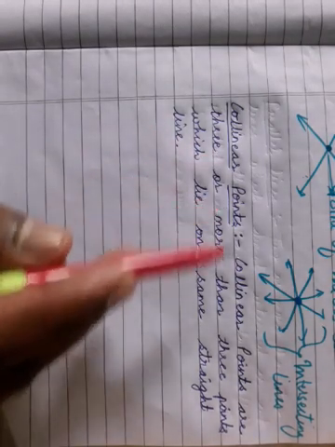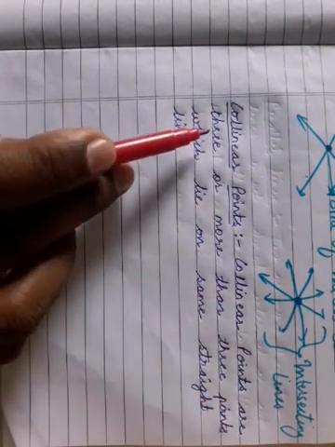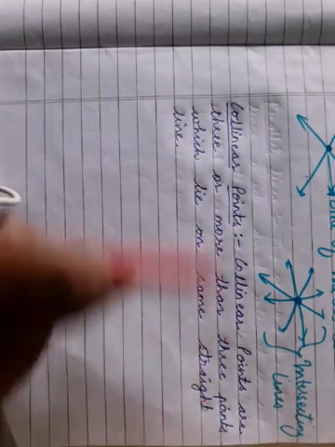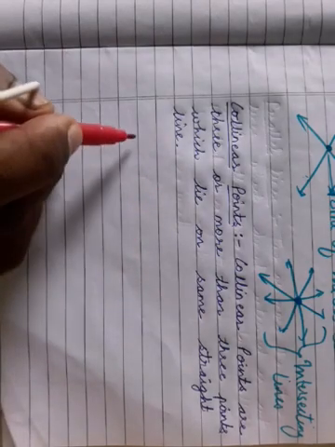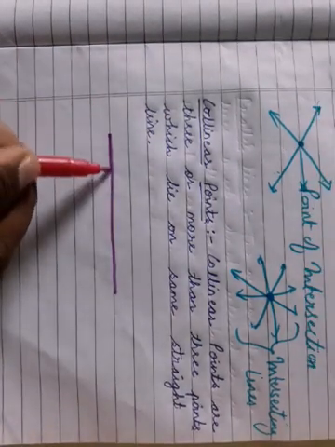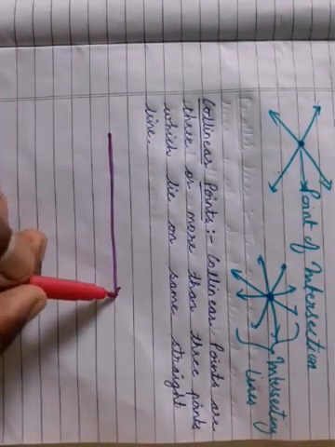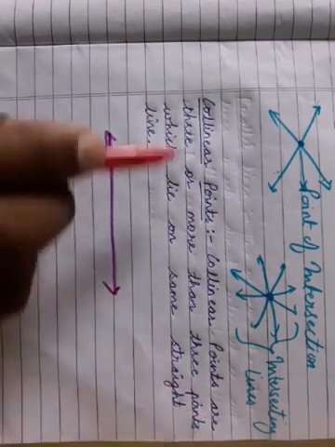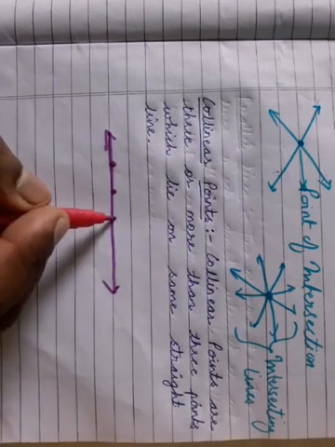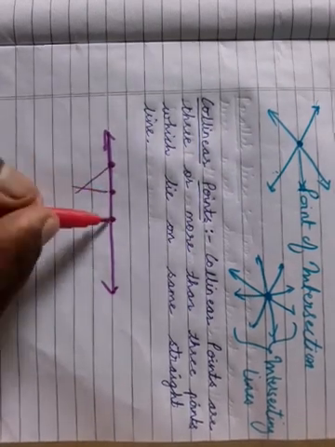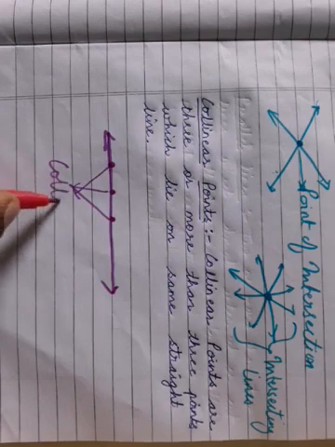Now collinear points. Collinear points are 3 or more than 3 points which lie on the same straight line. It means we have to make a straight line, and in it how many points? 3 or more than 3 points. So this is the first point, second point and third point. So these points are what? Collinear points.